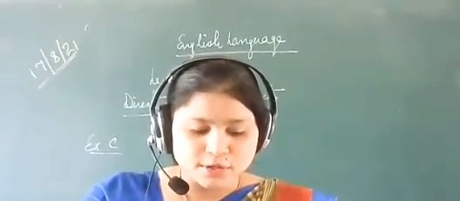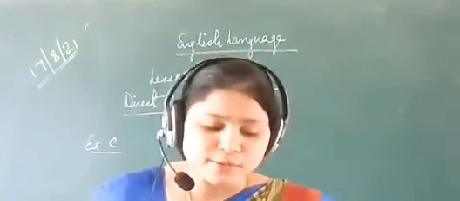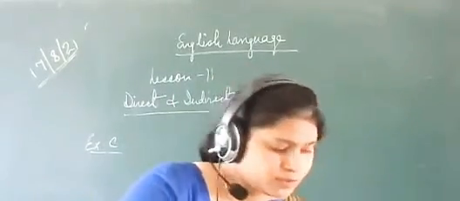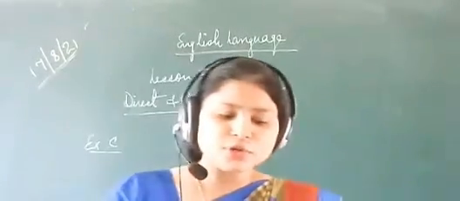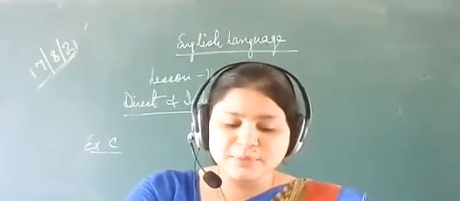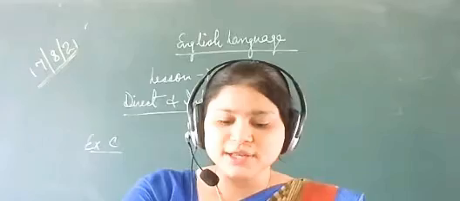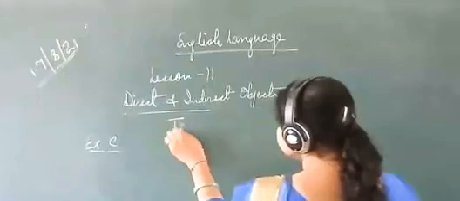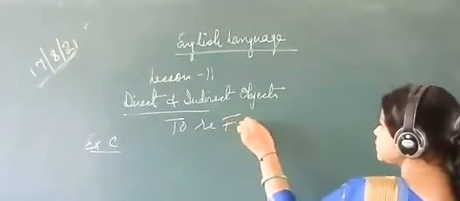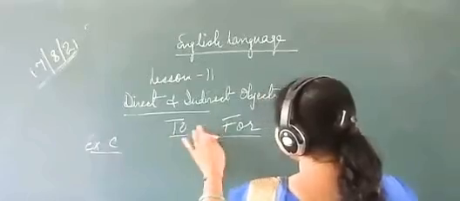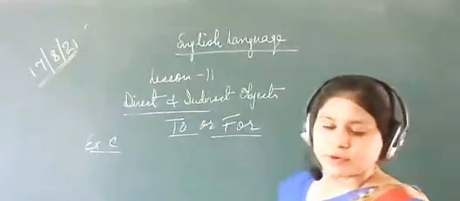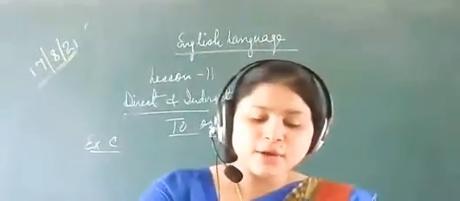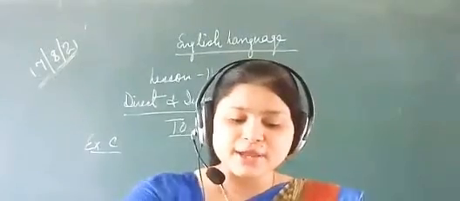Okay. So I would request all the students to please take out your book, page number 60, exercise C. Here we have to use "to" or "for" to change the placement of the two objects in the sentences given below. In this exercise, you have to use "to" or "for". Clear? The first sentence says, they have offered me a very high position.